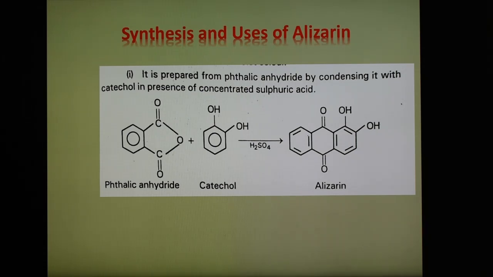Polygenetic means it gives different colors with different mordants. For example, with aluminum mordant it gives a rose red dye. With chromium mordant it gives brown violet. With barium mordant it gives blue, and with magnesium mordant it gives violet color.